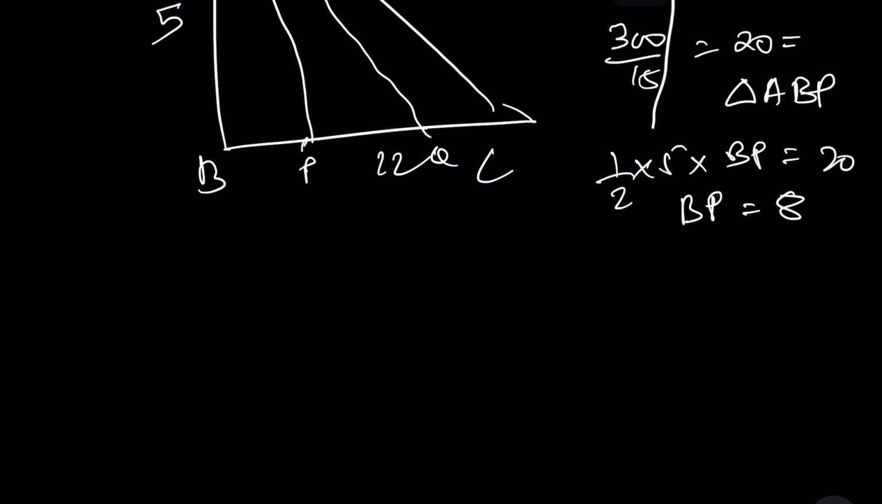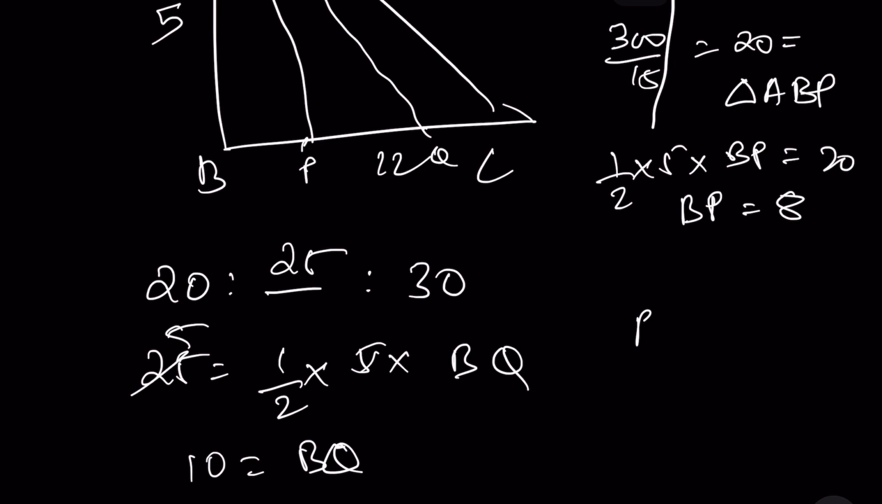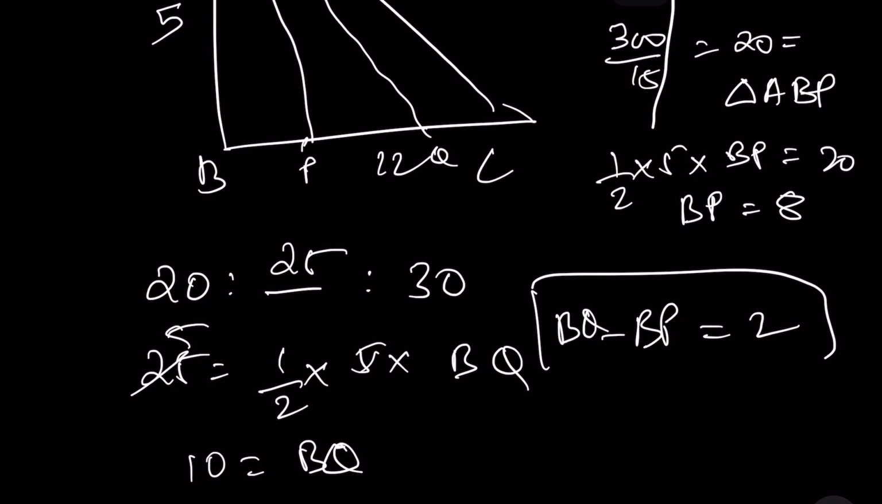So that is going to be in arithmetic progression, right? So if 20 is to x is to 30, the only arithmetic progression I can have is 25. So 25 is equal to half into 5 into BQ. Okay, ये 5, ये 10 हुआ, BQ is 10. So BQ minus BP is 2. This is the answer. So 2 should be my answer of 19.